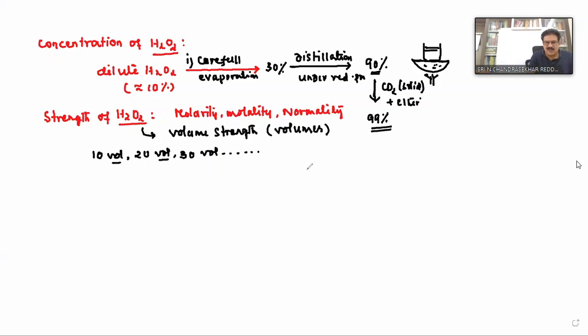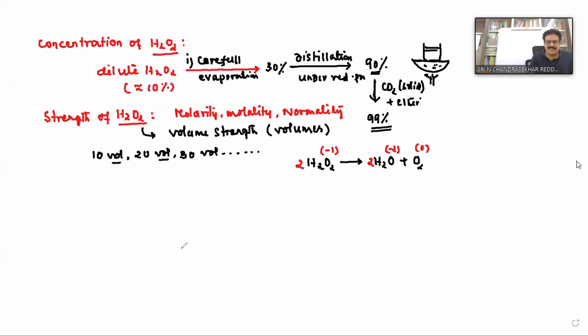Suppose we take hydrogen peroxide. When hydrogen peroxide undergoes decomposition, it produces H2O plus O2. For balancing, 2H2O2 gives 2H2O plus O2. What is the oxidation state of oxygen in hydrogen peroxide? -1, isn't it? In water, -2. In oxygen, 0.